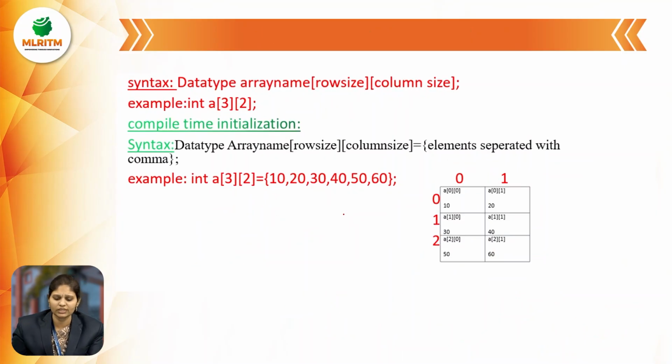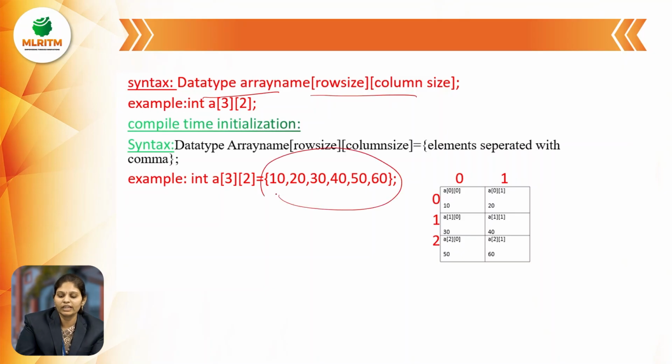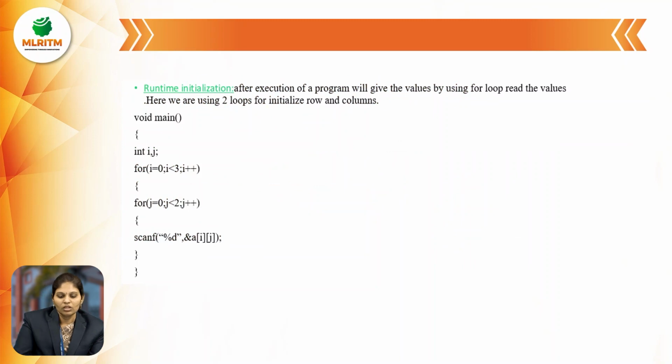In runtime initialization, I have to take the input in a programmatic manner. When the compiler takes the elements automatically, it is called compile time initialization. After compilation of the program, when it is provided with the elements, it is called runtime. After execution of the program, we give the values by using the loop and read the values. Here we are using two loops, for rows and columns.